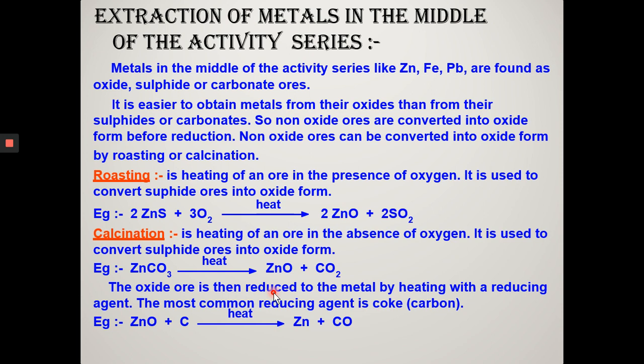Let us take the first step where the reduction is done by heating with carbon or coke. Coke combines with oxygen of the metal oxide to form carbon monoxide. You can see the example, zinc oxide when treated with reducing agent coke on heating gives zinc and carbon monoxide. Reduction of metal oxide by heating with coke is called smelting. So this process is called smelting. Clear?